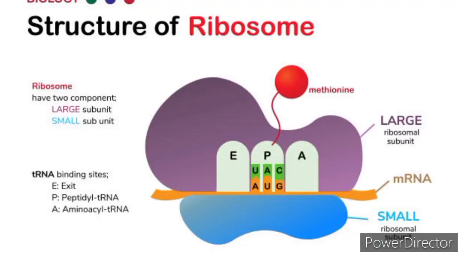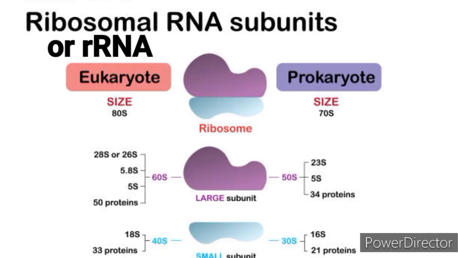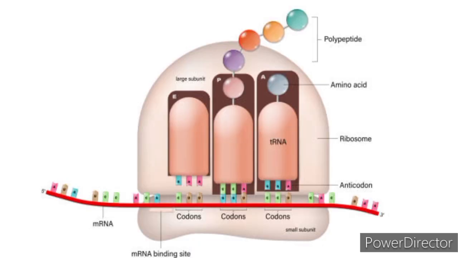4. Conservation of structure. Despite variations in cells, the basic structure and function of ribosomes are highly conserved across species, showcasing their fundamental role in life processes. 5. Ribosomal RNA, rRNA. Alongside proteins, ribosomes contain rRNA, which plays a critical role in catalyzing the formation of peptide bonds between amino acids during protein synthesis.